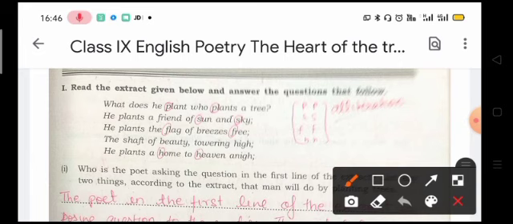What does he plant who plants a tree? He plants a friend of sun and sky. He plants the flag of breezes free. The shaft of beauty towering high. He plants a home to heaven and I.